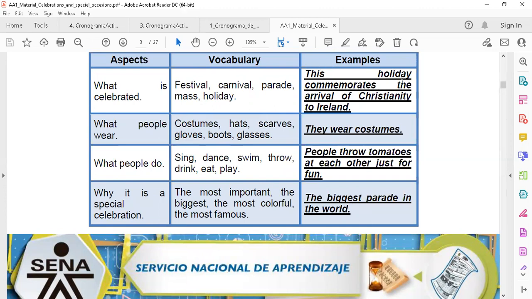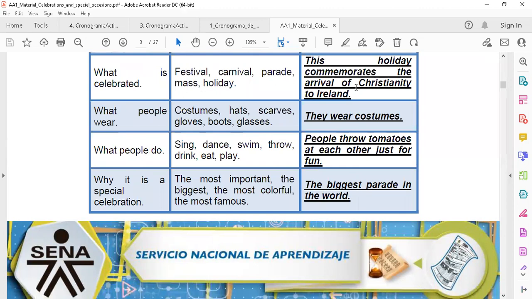This holiday or this celebration commemorates, or is about. What people wear: people wear. These are structures for you to use in that first part. What people do: people throw tomatoes. Why is it special? The biggest parade in the world.